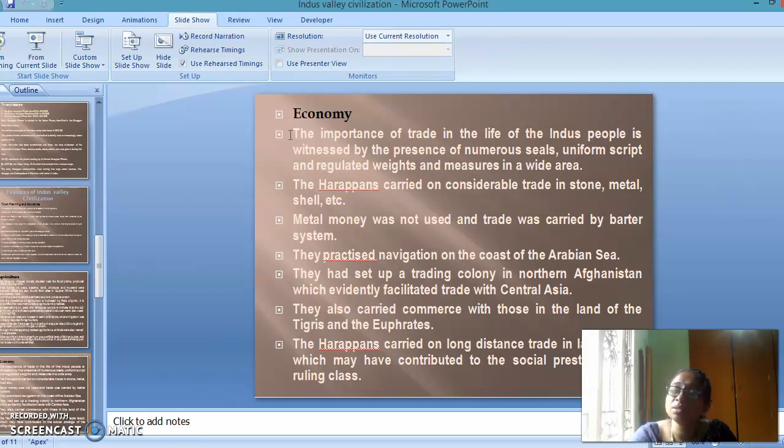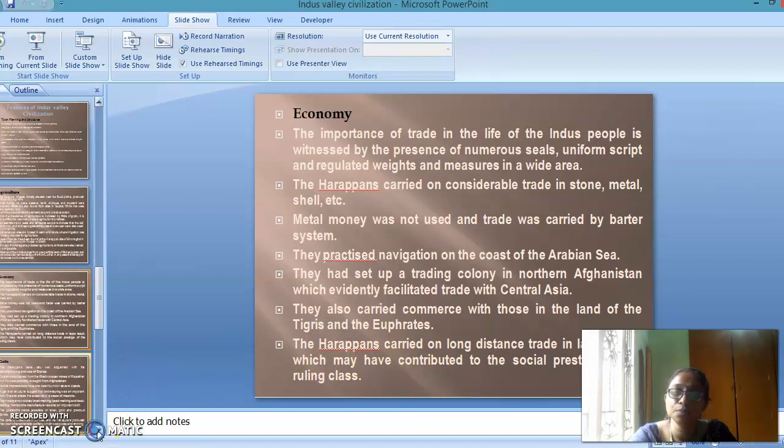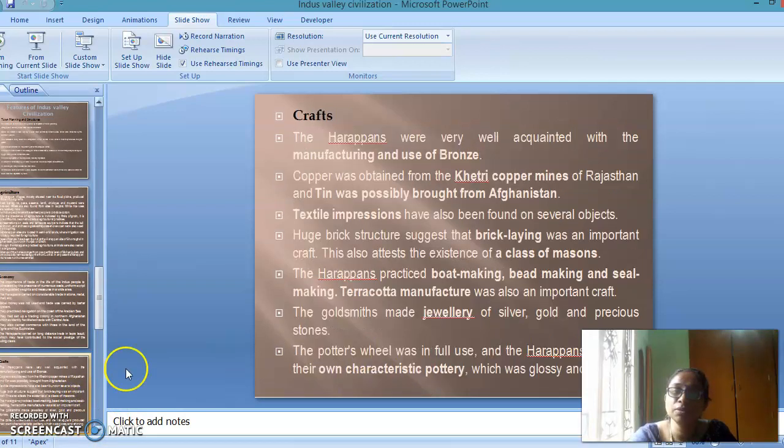And they practiced navigation on the coast of the Arabian Sea. They had set up a trading colony in northern Afghanistan, which eventually facilitated trade with the Central Asia people. They also carried commerce with those in the land of Tigris and Euphrates. That means they traded with the Egyptians. The Harappans carried on long distance trade in lapis lazuli, which may have contributed to the social prestige of the ruling classes. So the last feature is craft.